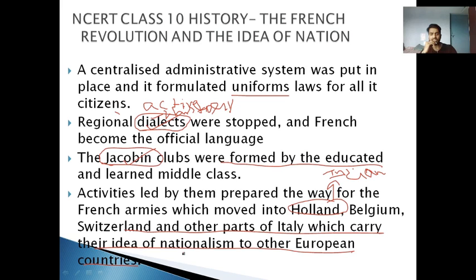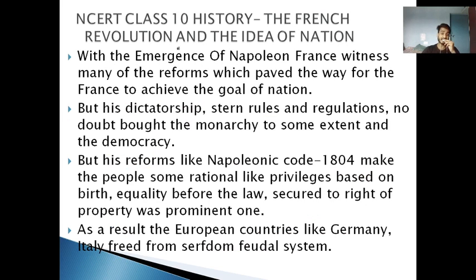We want voting rights. So these ideas gradually spread to the other parts when the armies moved into Holland, Belgium, and Switzerland, and again France played a vital role. Now again the hero, or you can say cruel person, in the history of world history, that is Napoleon.